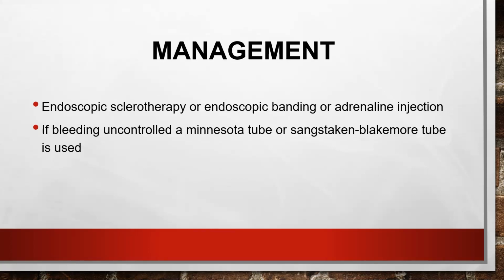The next thing is, along with all these, we have to definitely do an upper GI scopy and treat the varices. How are you going to treat the bleeding varices? You can do a sclerotherapy or a banding, or you can put a Sengstaken-Blakemore tube. We can also inject adrenaline, which is a vasoconstrictor, which can decrease the bleeding inside the esophageal varix.